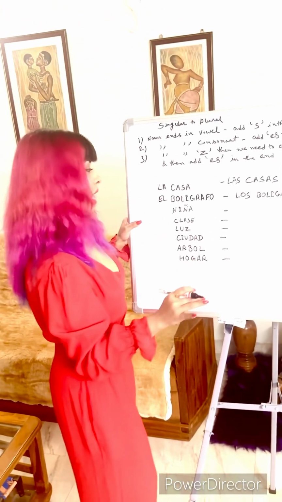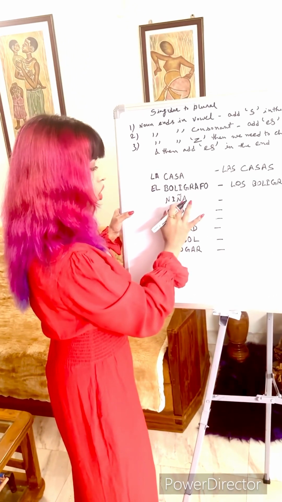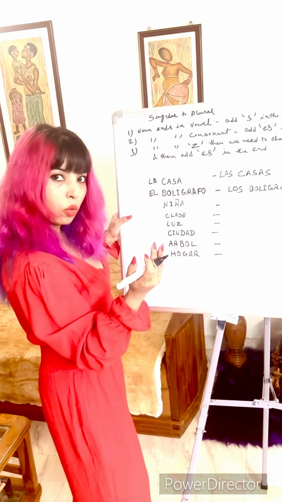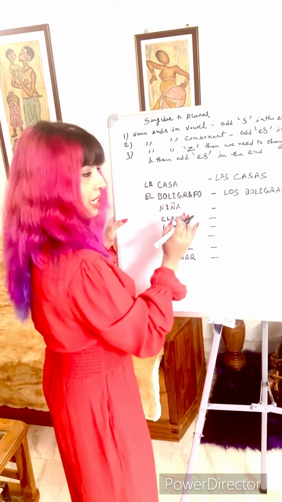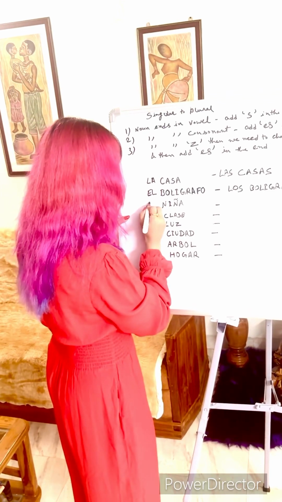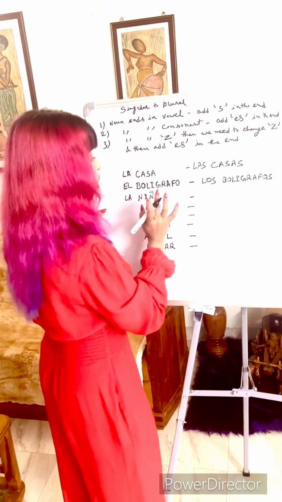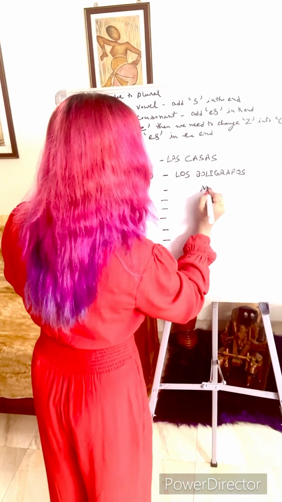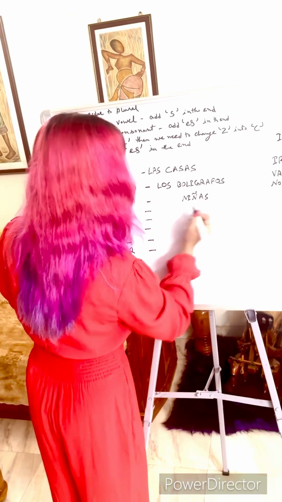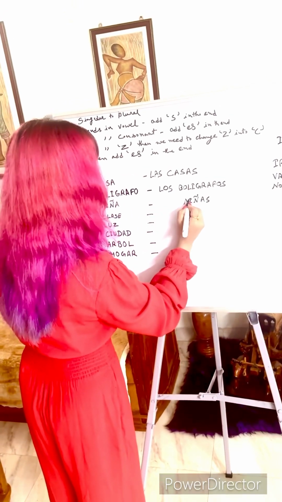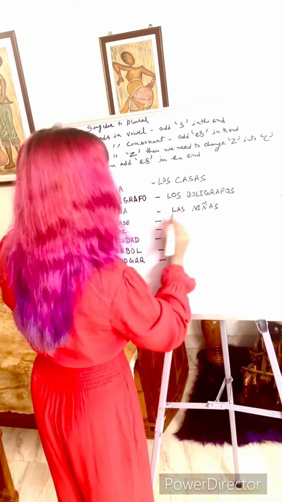Next word is niña. Niña means girl child. And if I change this A into O, it will become niño, that would be boy child. So niña is girl child, that is feminine. So the article would be la niña. And it is again ending in a vowel, so the plural would be niñas. And the plural for la would be las niñas.